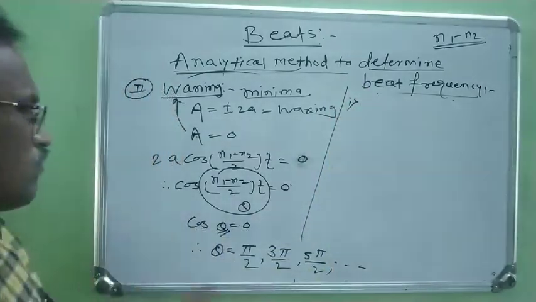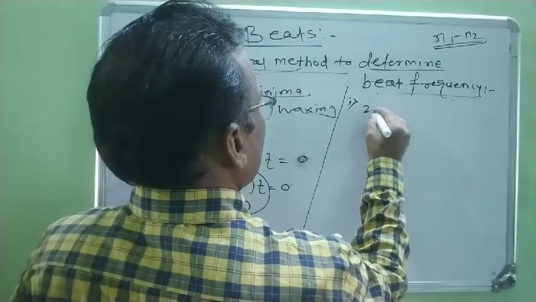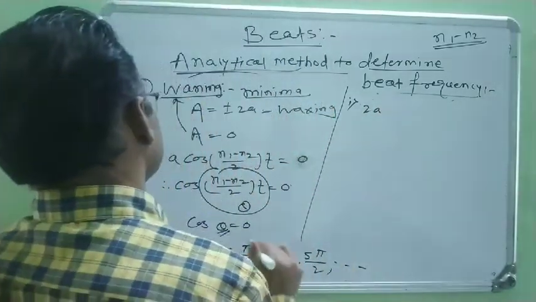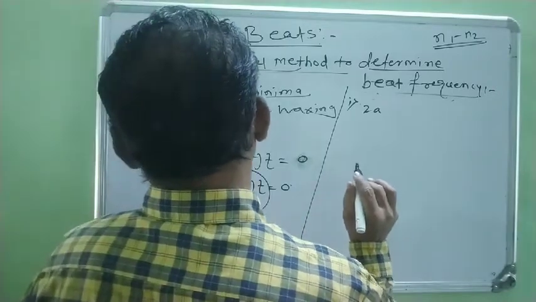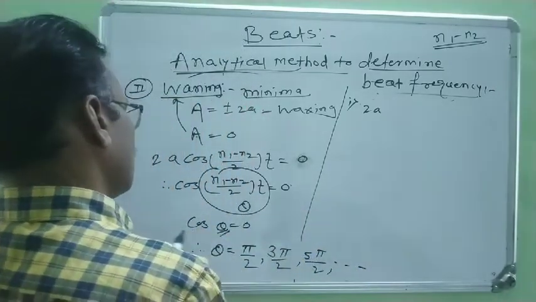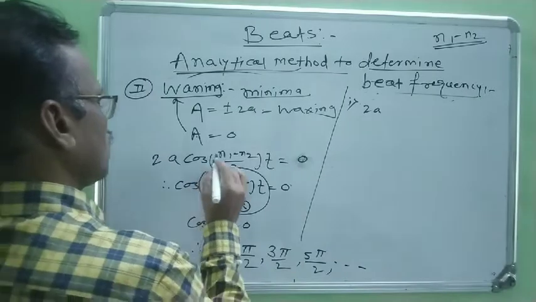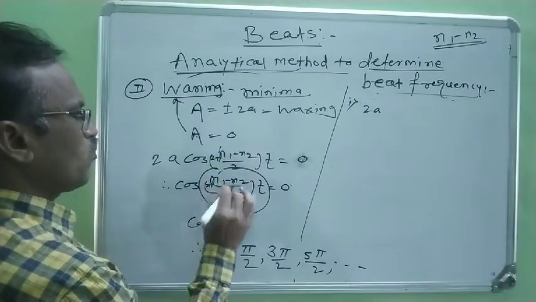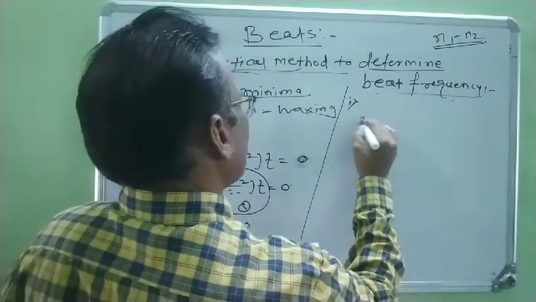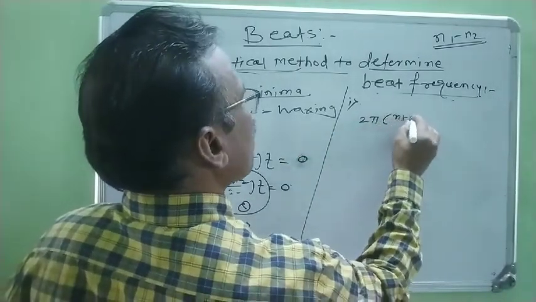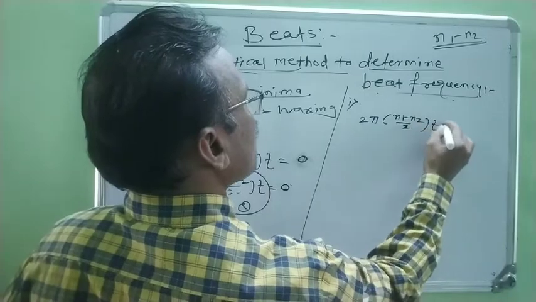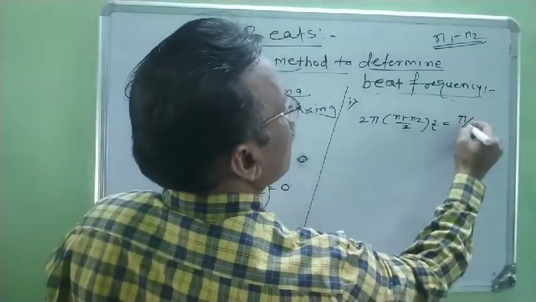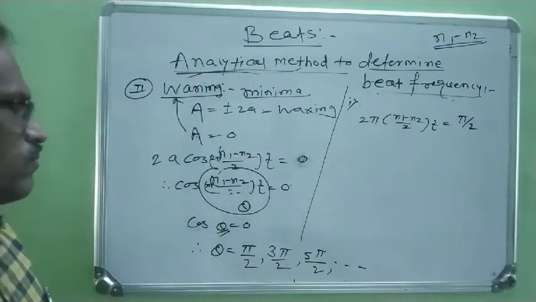First condition, 2π. Now it is 2π(n1 − n2)/2 × t is equal to, the first angle is π/2.